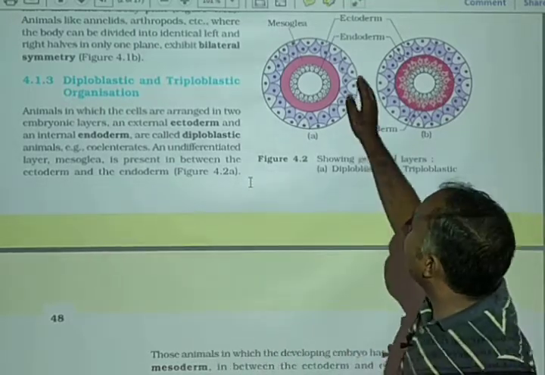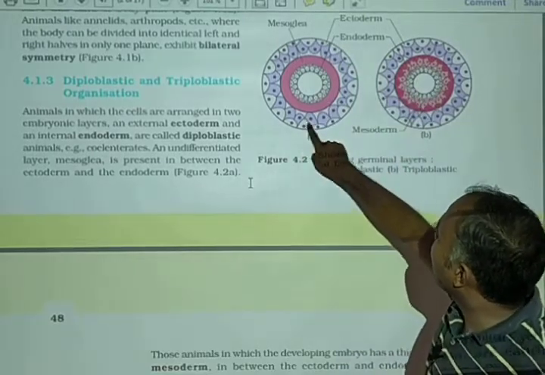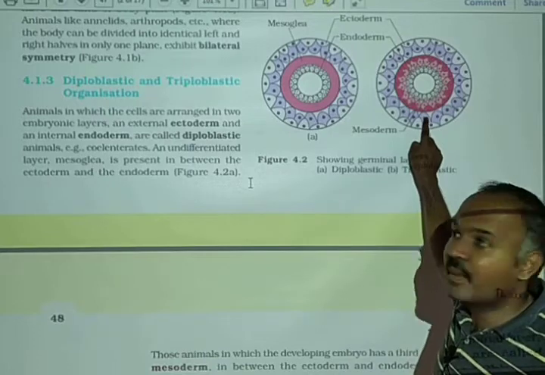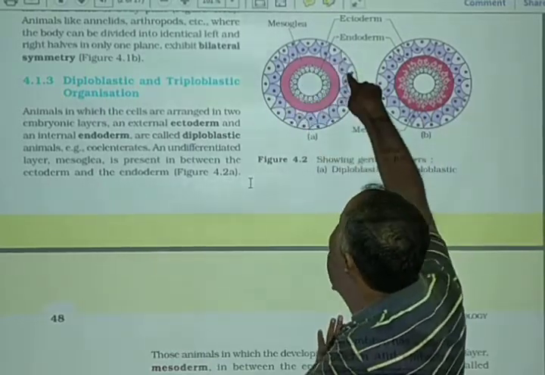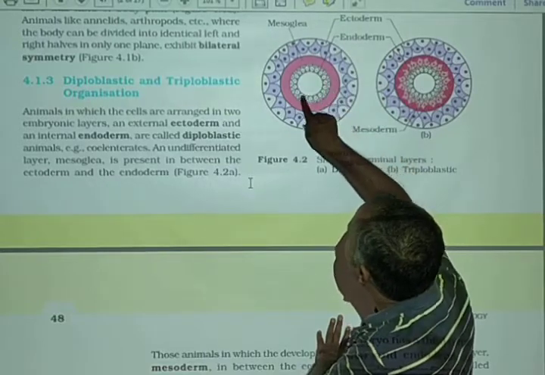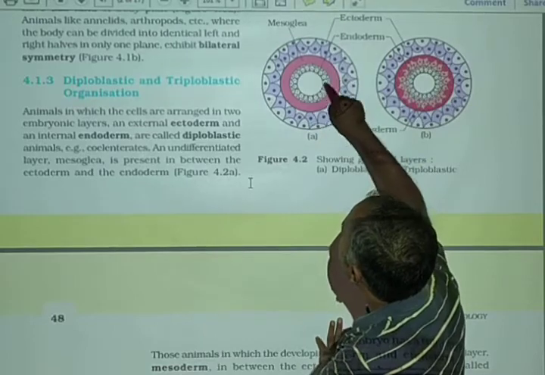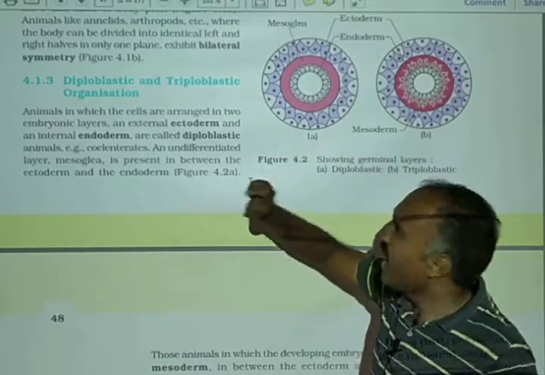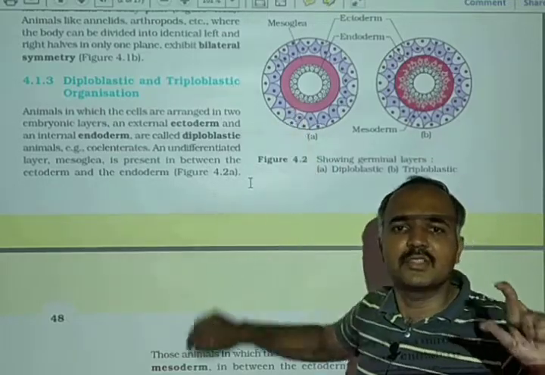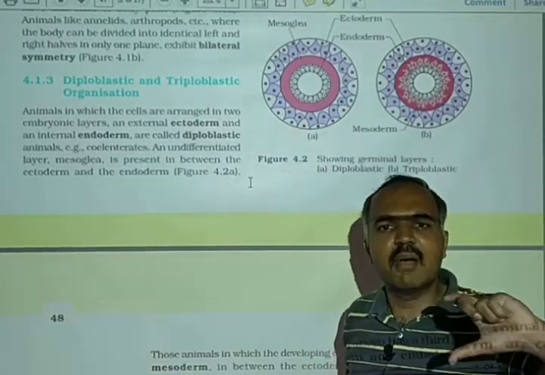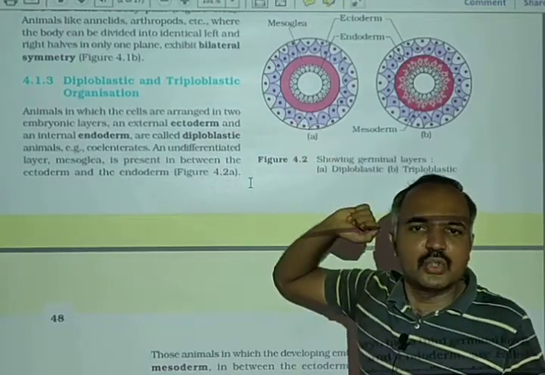Okay, as shown in these two figures, this is a figure of a diploblastic animal, and this is a figure of a triploblastic animal. This is the outermost germ layer and this is the innermost germ layer. The outermost germ layer is known as ectoderm, and the innermost germ layer is known as endoderm. In between them, an undifferentiated mass of cells is there, which is known as mesoglea.